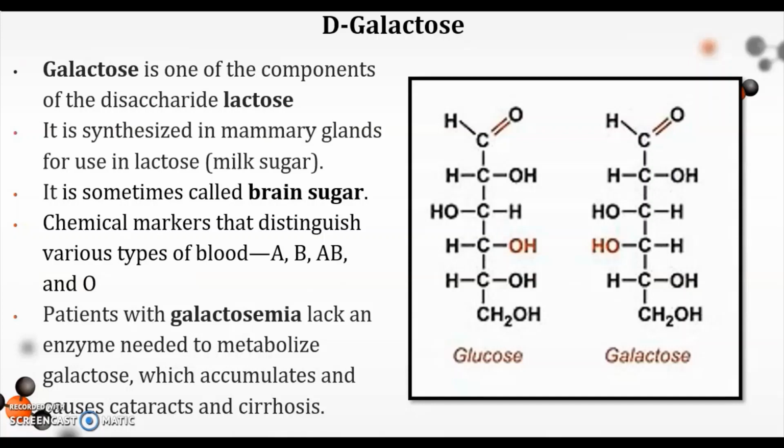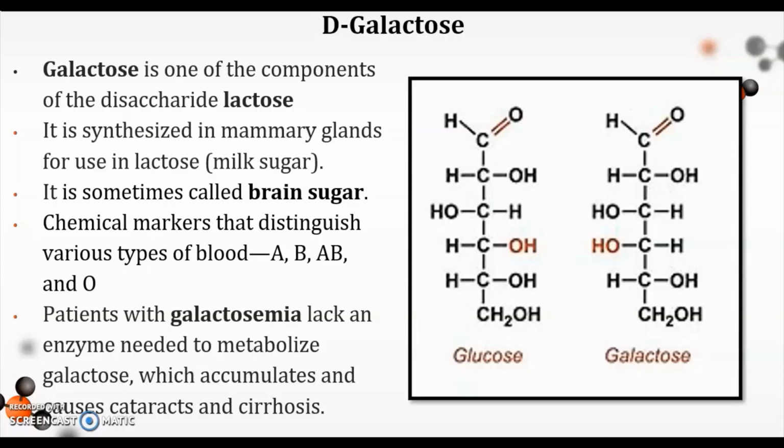The next one is D-galactose. Galactose is one of the components of the disaccharide lactose. It is synthesized in the mammary glands in lactose, milk sugar. Sometimes it is known as brain sugar. D-galactose is also an important marker in determining the blood type of a person.